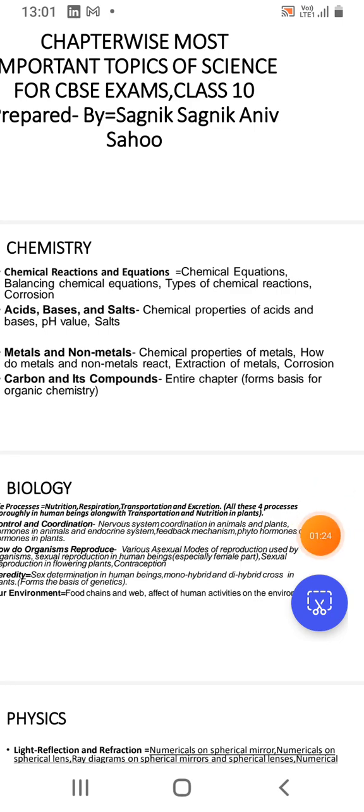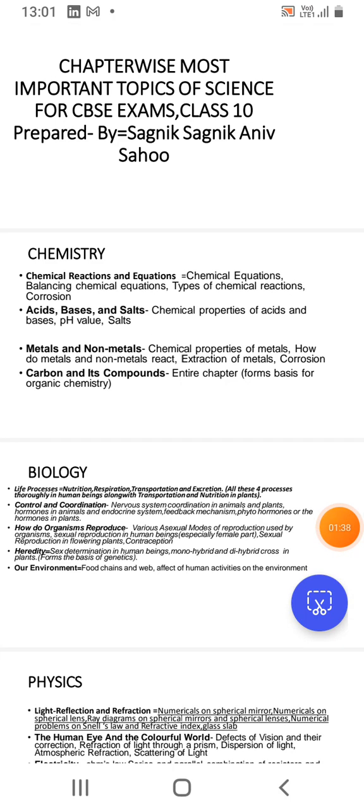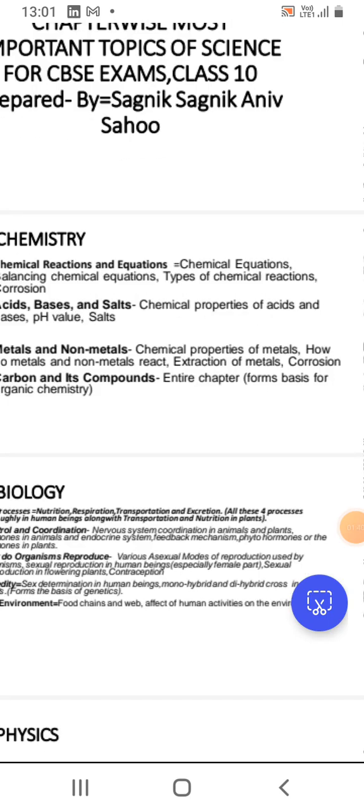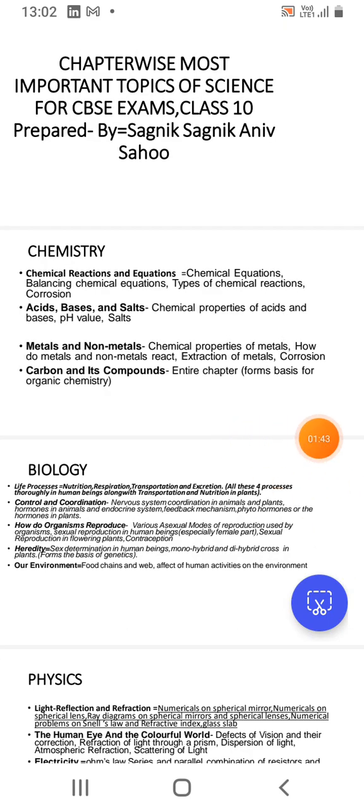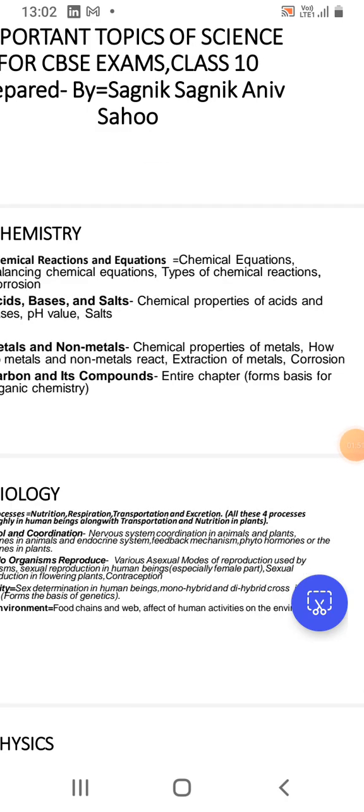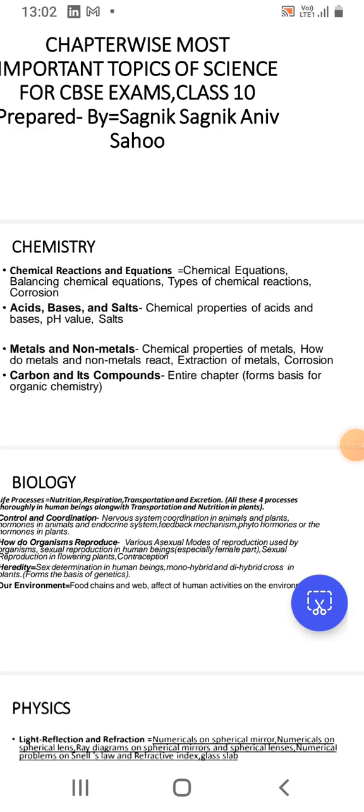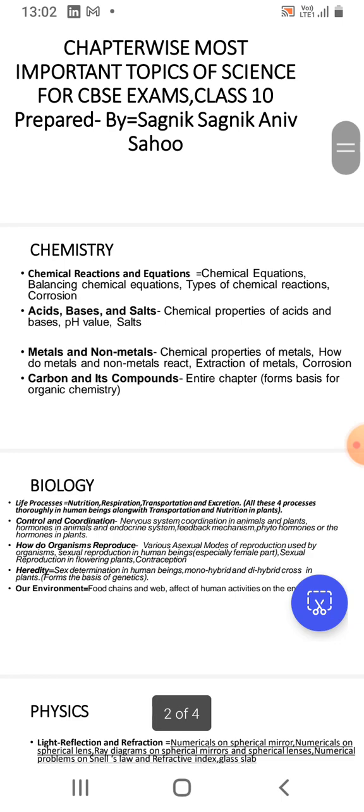Extended information is provided, and a lot is also given about alloys, various types of alloys, properties of alloys, etc., which is also related, as alloying is also a method to prevent corrosion. And carbon and its compounds, the entire chapter is very important because it forms the basis of organic chemistry. So carbon and its compounds is quite an important chapter because it is the introduction to organic chemistry to the students who are studying in standard 10th.